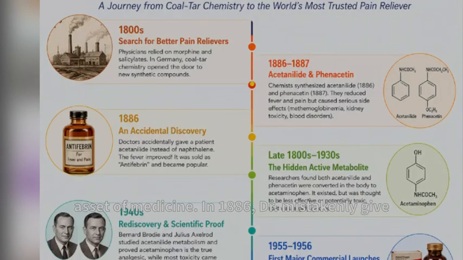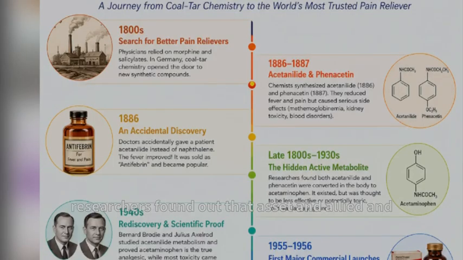In 1886, a doctor mistakenly gave acetanilide instead of naphthalene. Naphthalene was earlier used for fever treatment. But here, the doctor found that acetanilide is good instead of naphthalene. So he started commercializing this product, acetanilide, under the brand name Antifebrin. And it was going well globally in the market.